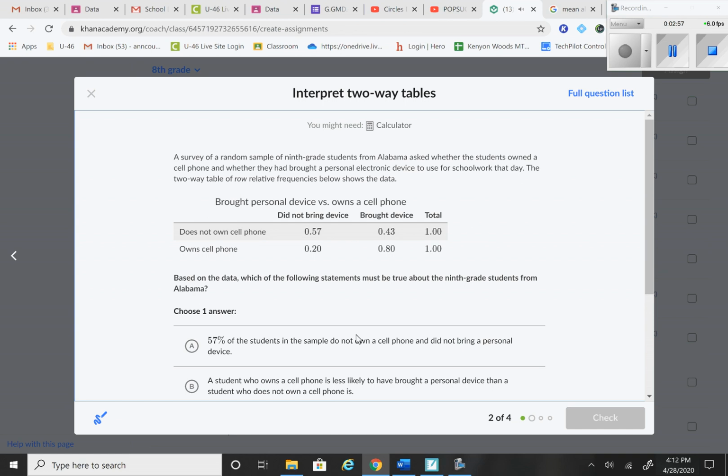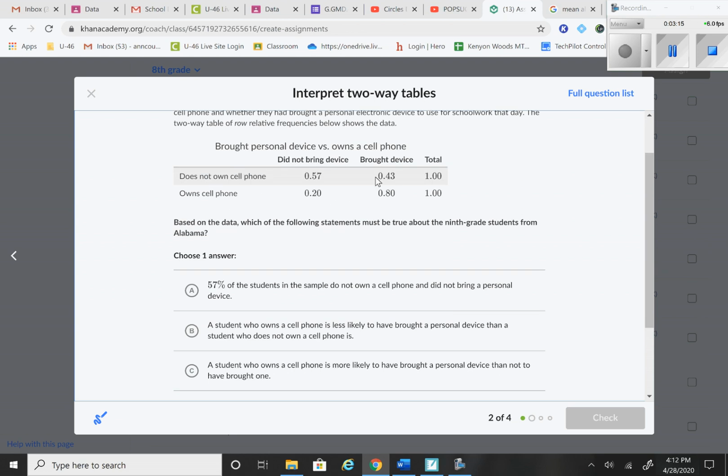A survey of a random sample of 9th grade students from Alabama asked whether the students owned a cell phone and whether they had brought a personal electronic device to use for school work that day. The two-way table of row relative frequencies below shows the data. Sometimes they have a row total and then sometimes they have a column total. So really be careful, because when you're talking about the row total, this is 57% of those that don't own a cell phone, and then 43% of those that don't own a cell phone. It's going across. We really can't compare up and down in the column when we're looking at a row total.